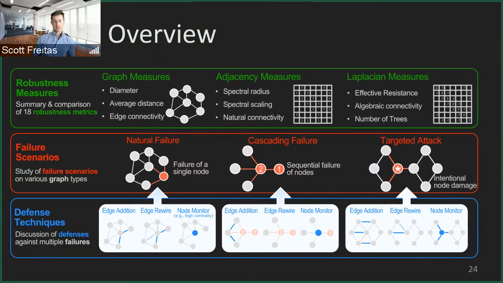In order to prevent these kinds of things, we also look at defense techniques. We study a large variety of defense techniques to prevent these failure scenarios. This could be edge addition, where you're adding new physical connections to the graph topology. It could be edge rewiring, where you're rewiring existing edges throughout the graph to prevent cascading failures from occurring. And finally, it also includes node monitoring, where you're monitoring critical nodes in the graph, typically with some high centrality measure, to prevent these attacks from happening in the first place.